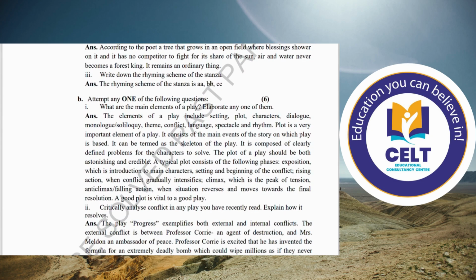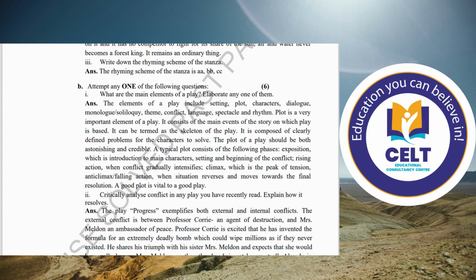Attempt one of the following questions. These are from the literature part. What are the main elements of the play? Elaborate any one of the themes. So we will discuss this question deeply. The elements of a play include setting, plot, characters, dialogues, monologues, theme, conflict, language, spectacle, and rhythm.